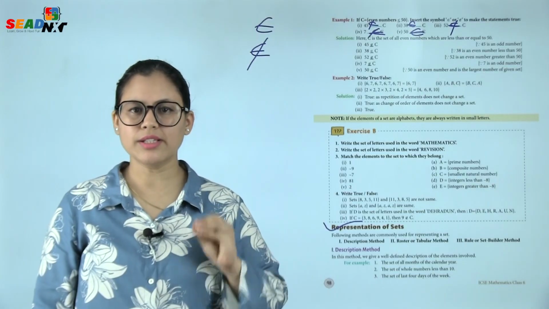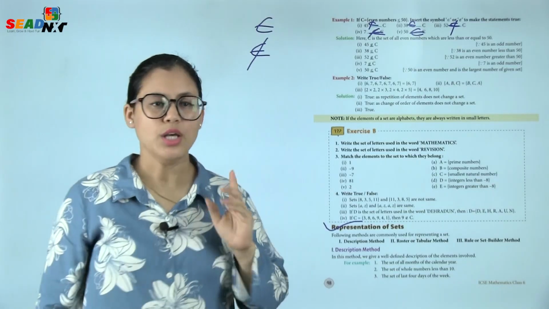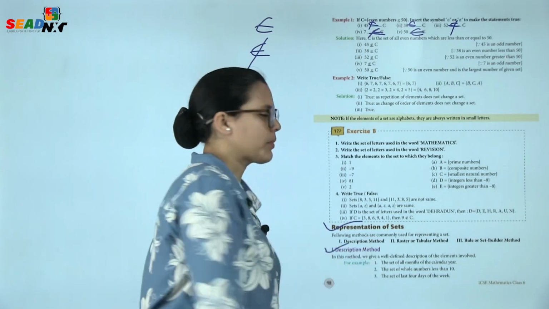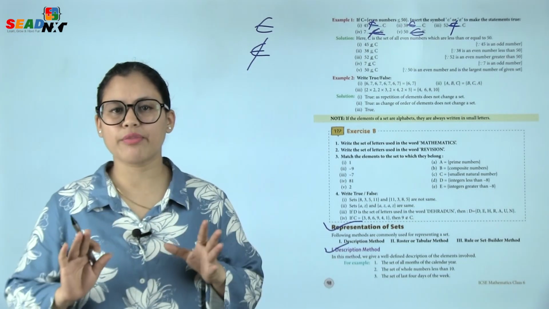Come to number 3. A form of devotional poetry from Maharashtra. This is a form of devotional poetry from Maharashtra. So number 3 is Abhanga.